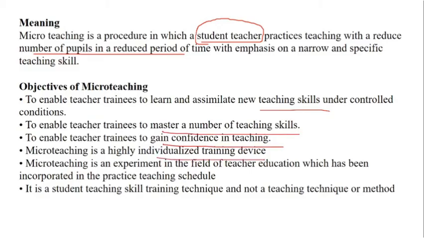It is highly individualized. Here, micro teaching is an experiment in the field of teaching, or in the field of education, which is put into practice as per the teaching schedule. It is a part of the teaching schedule, and it helps the trainee teacher to understand a skill, not a teaching technique or method, not just learning teaching, but to understand a specific skill.